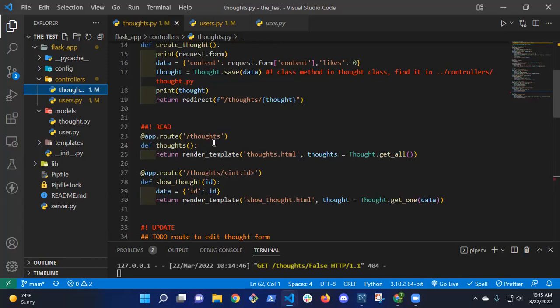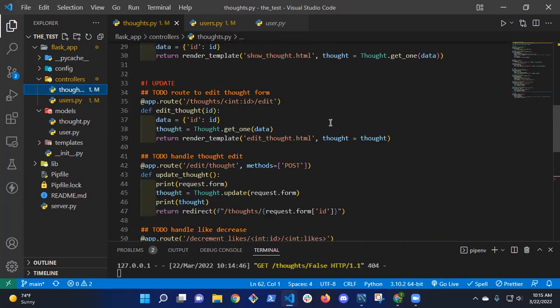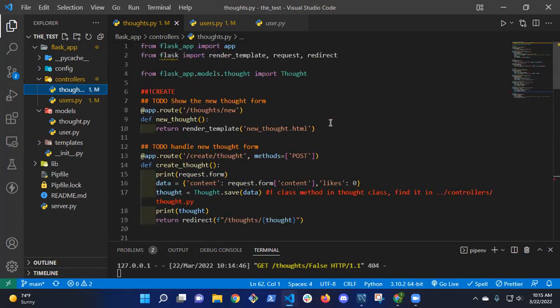Okay, so I'm trying to reroute. Once I create a thought, it errored when I tried to create a thought, right? So I'm going to go down to, I haven't labeled the create ones. Yeah, I did, they're here. Okay, so this route shows my form to add a thought, right?